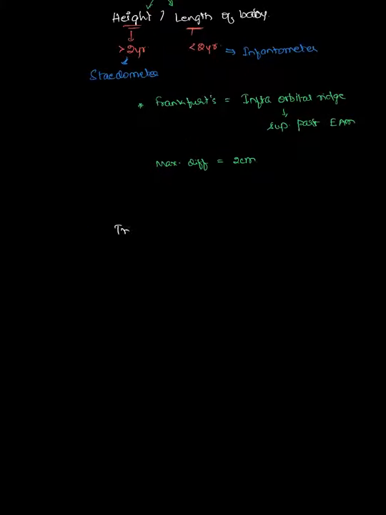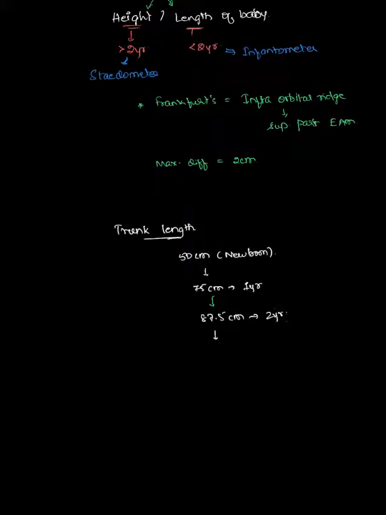Coming to the trunk length. The trunk length will be approximately 50 centimeter when the baby is just born, that is in a newborn baby it will be 50 centimeter, and it becomes 75 centimeter when it is 1 year of age, and it becomes 87.5 centimeter when it is 2 years of age, and after that for every year it will be growing 6.5 centimeter from that age.